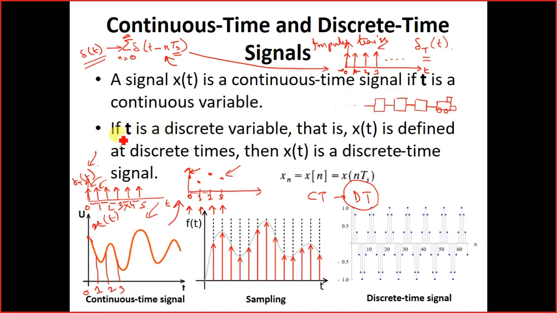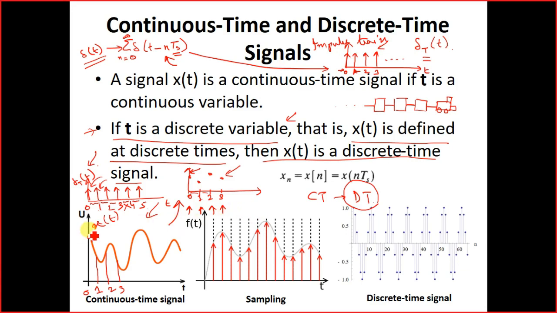Now the thing is, if t is a discrete variable, that means it has values at specific times, and at all other times it will have no amplitude values. So if t is a discrete variable, just like 0 second, 1 second, 2 second, 3 second, that is x(t) is defined at discrete times, then x(t) is a discrete time signal.